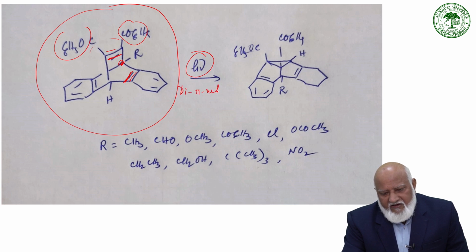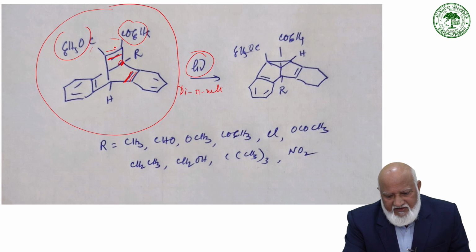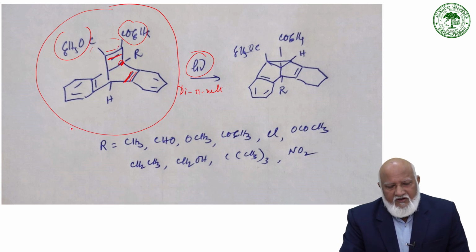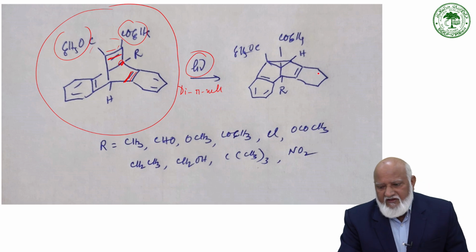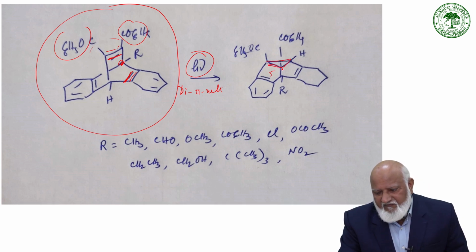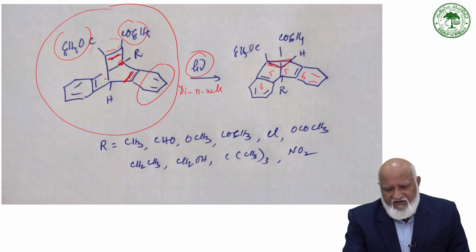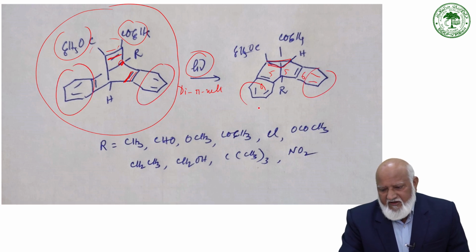Either these two double bonds or these two double bonds can undergo di-pi-methane rearrangement to give the cyclopropyl derivative. This is a benzene ring, this benzene ring is as it is, and these two benzene rings have no change.